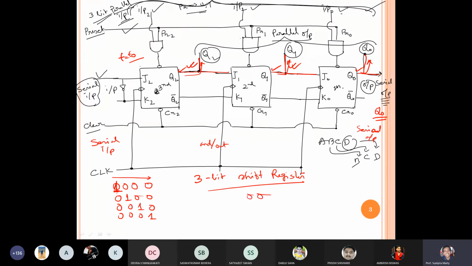If I have another register like this, in the next sequence I get this kind of output, and again in the next sequence. So this one is moving from right to left. Then it is called a left shift register. Is it clear?